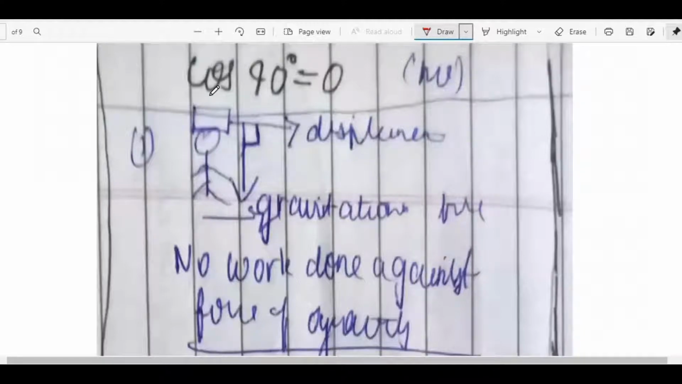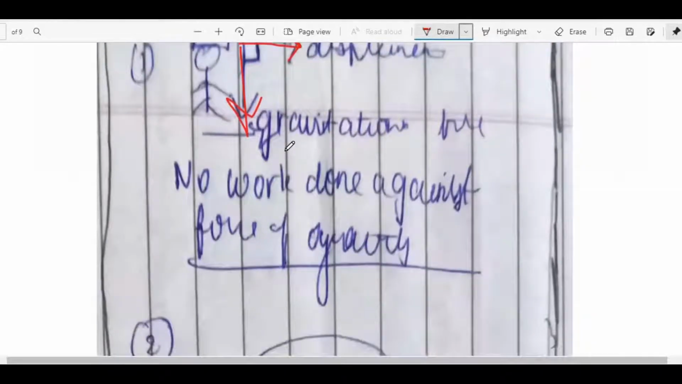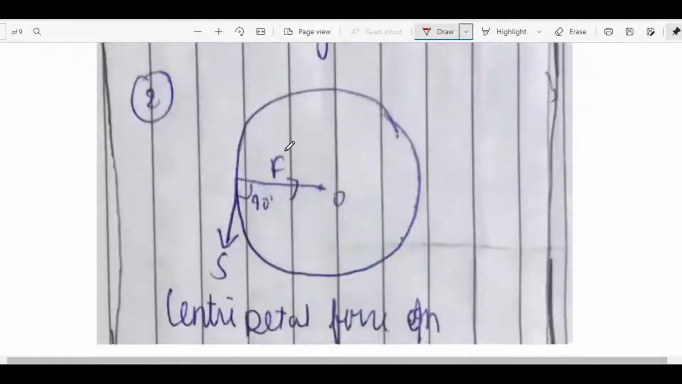Now if theta is 90 degrees, we know that cos 90 is 0. So what will be the work? Work would also be 0. That is, no work is done. If a person is lifting a load and is walking on the road, then the displacement of the load and the gravity which acts downwards are both perpendicular. So therefore, no work is done against the force of gravity.